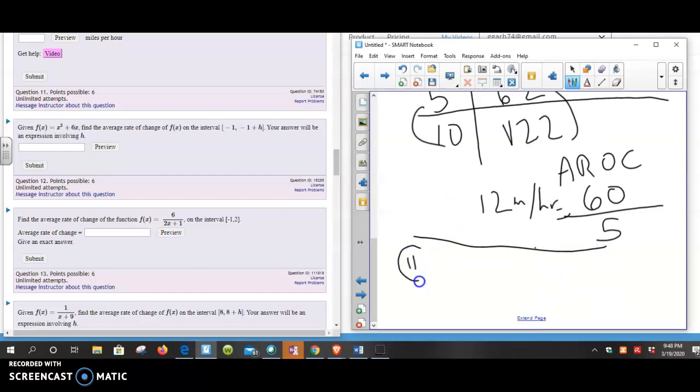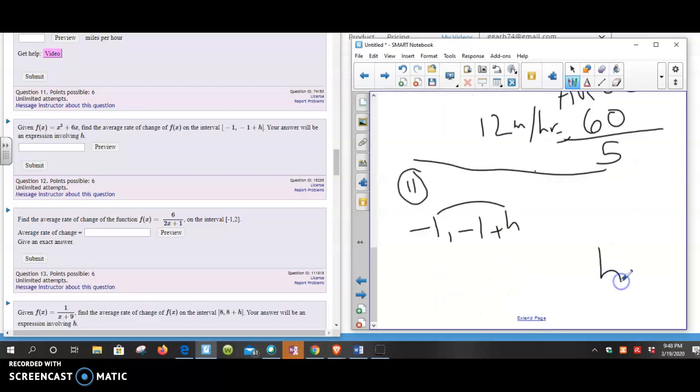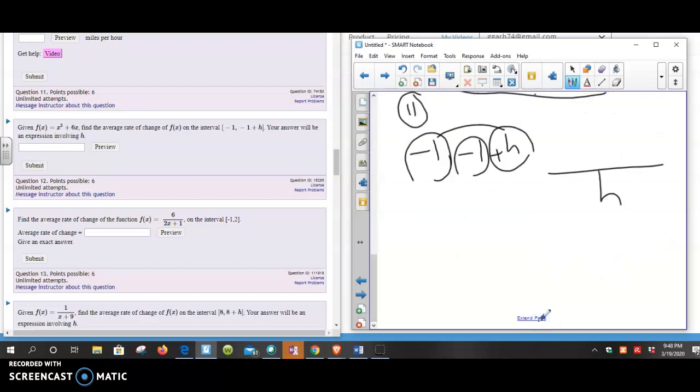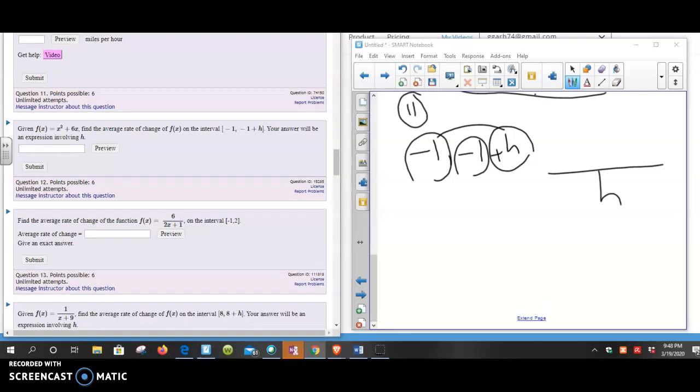Number 11. So we have a function, and we want the average rate of change involving h. So you have to do the same thing but with h. If we go from negative 1 to negative 1 plus h, the amount of change in time is h, because negative 1 and negative 1 are the same, so the only thing you're adding is h. So now I'm dividing by h. It's the same problem but with letters instead of numbers, and in here we have to put in h.